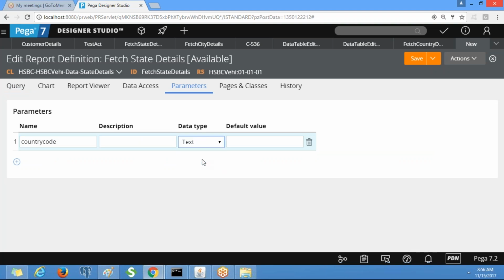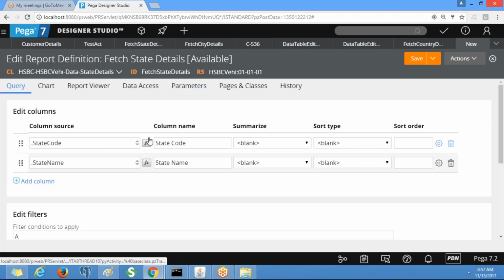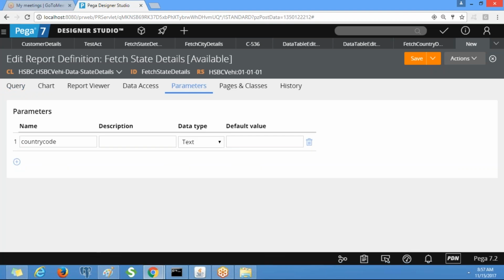The data type is text. You note this down. In the query tab, you just select the column names, state code and state name. Then go to the parameters tab and define the parameter. Now we can access this parameter by using the page called param. Go to the query tab.